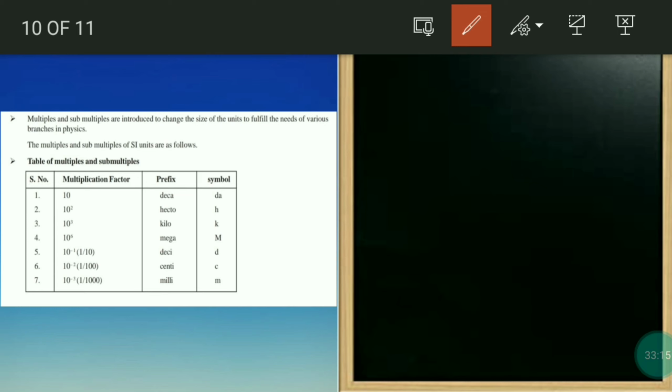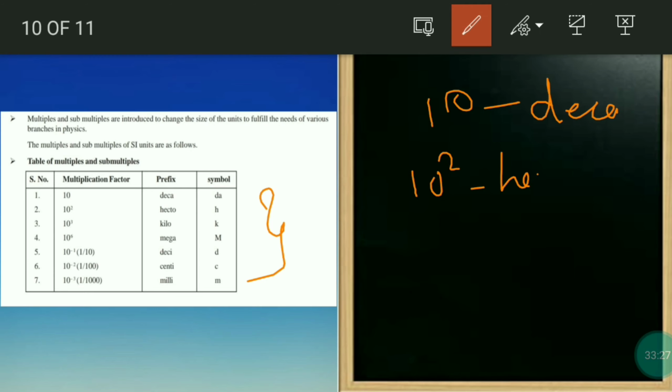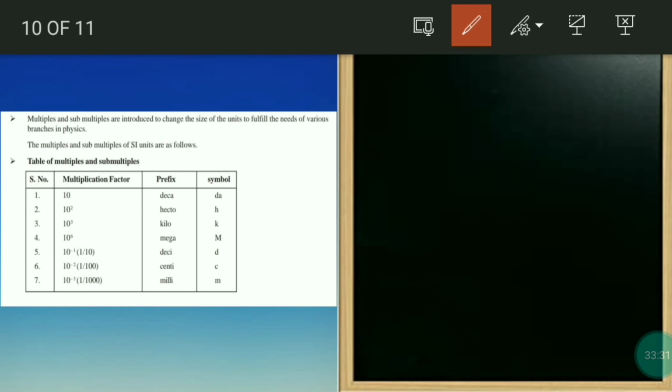Now there are some multiples and submultiples which are seen here. First, 10 is deca, 10 square is hecto. I will write the symbols. 10 means deca, so DA.